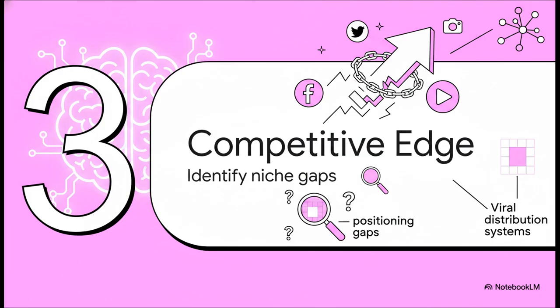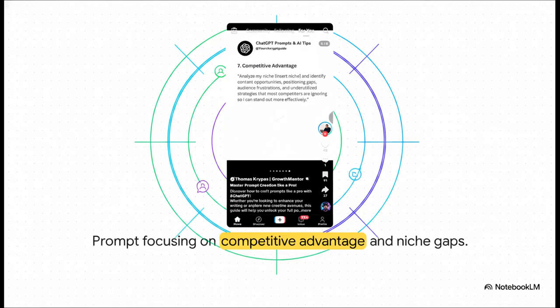Section 3. Finding your competitive edge. Identifying positioning gaps in your niche. To truly stand out online today, you have to find out what your competitors are actively ignoring. This competitive advantage prompt acts sort of like a highly tuned radar system. It scans the current landscape for underutilized strategies and positioning gaps so you can differentiate yourself immediately. No more blending in with the crowd.